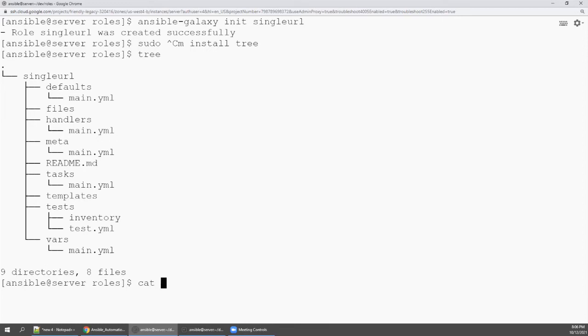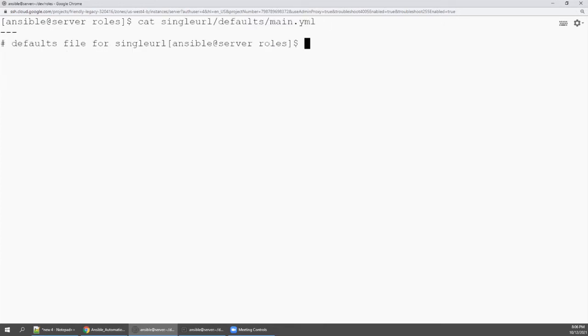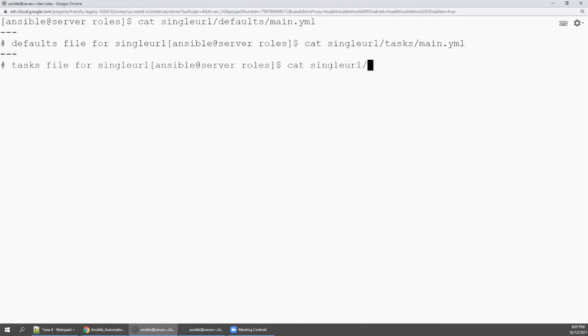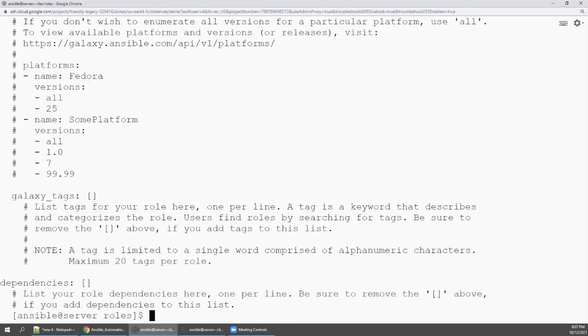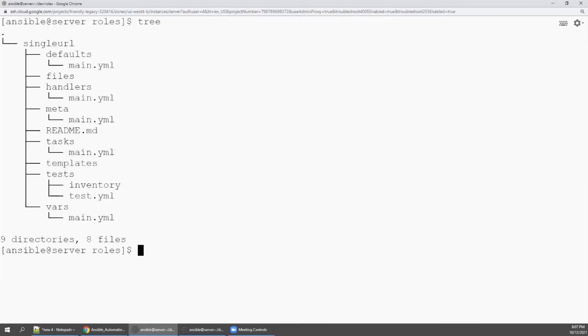So first we will go with a single URL inside defaults and main.yaml. It's empty, right? The same single URL and then tasks main.yaml. It's empty. The folder structure will be created and inside, all files are empty. Then the same, cat single URL meta and then main.yaml. See here, it's an empty file. You need to add everything, right? You don't need to memorize at any point of time. You have now a better structure created, right?